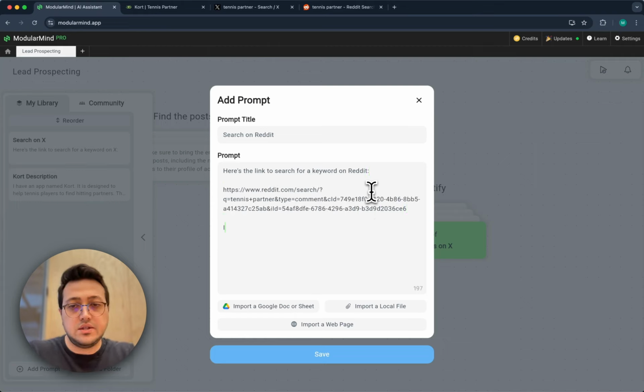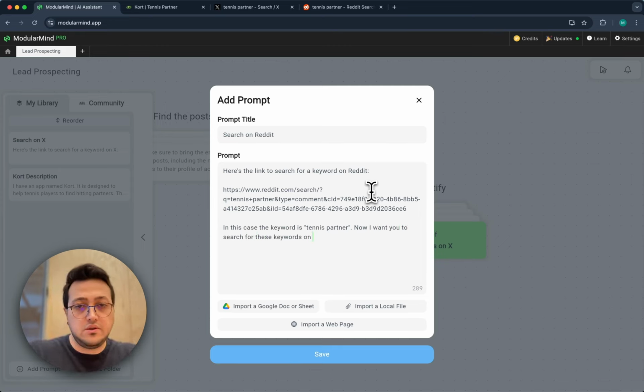In this case, let's say the keyword is tennis partner, just like the way I explained the situation for X. And say, now I want you to search for these keywords on Reddit.